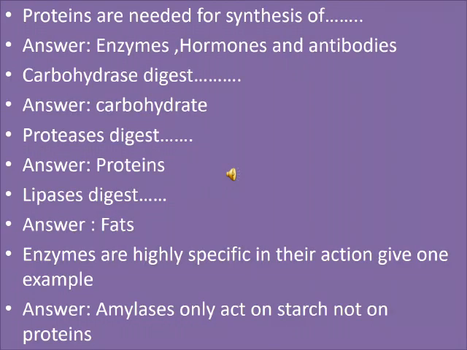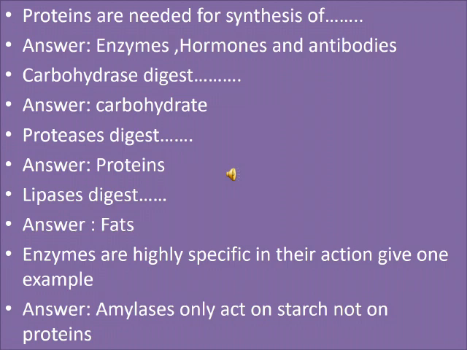Proteins are needed for the synthesis of dash. The answer for that is enzymes, hormones and antibodies. Carbohydrase digests dash. The answer for that is carbohydrate. Protease digests dash. So the answer for that is protein. Lipase digests dash. So the answer for that is fats.